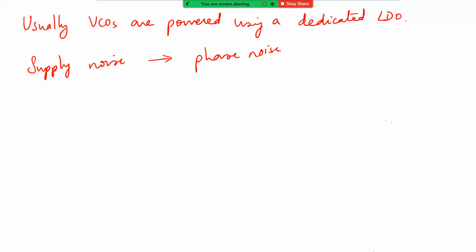In fact, to the extent that even if you use a switch mode power supply and other things, even the switching spurs will affect your phase noise, and to the extent that sometimes people use normal batteries to test VCOs to get the exact phase noise. So the VCO is extremely sensitive to supply.